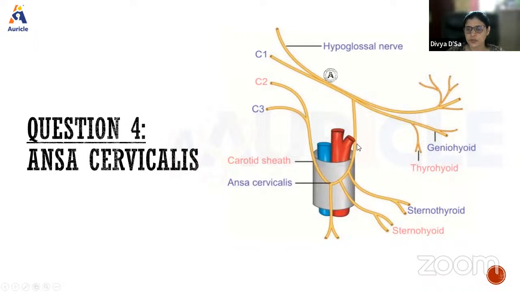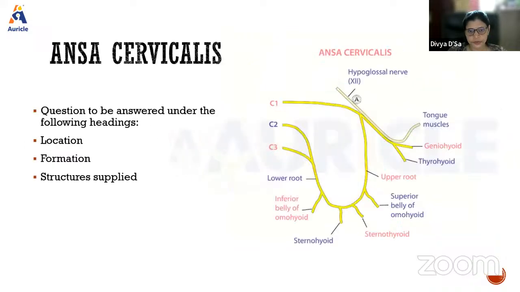This is known as the superior root. Since it is running along with the hypoglossal nerve and then giving a branch, it is known as the descendens hypoglossi, because it is descending down and coming through the hypoglossal nerve.